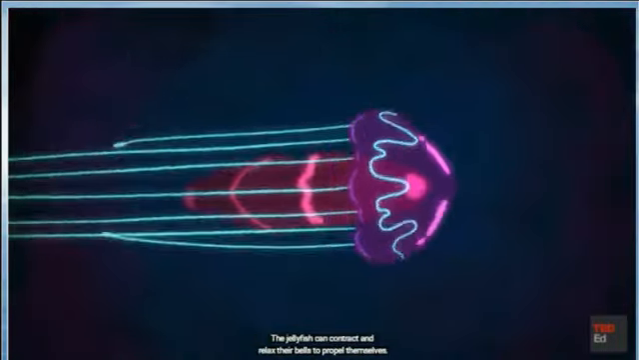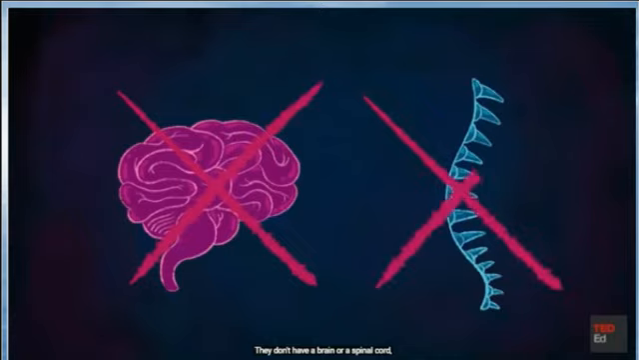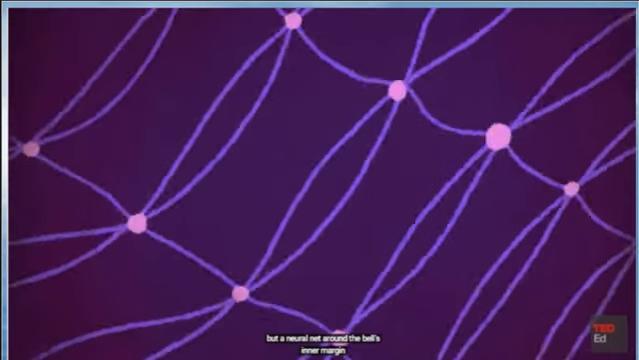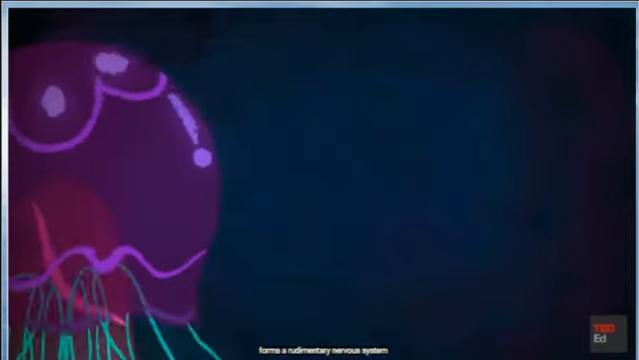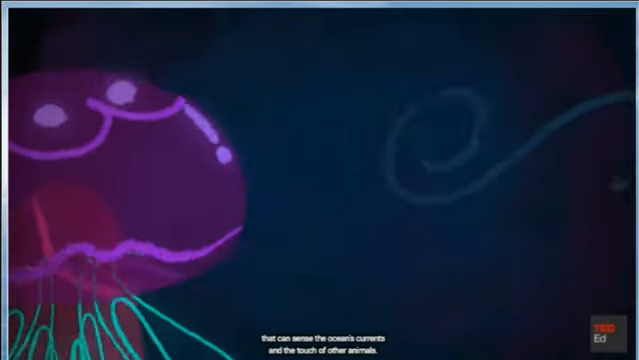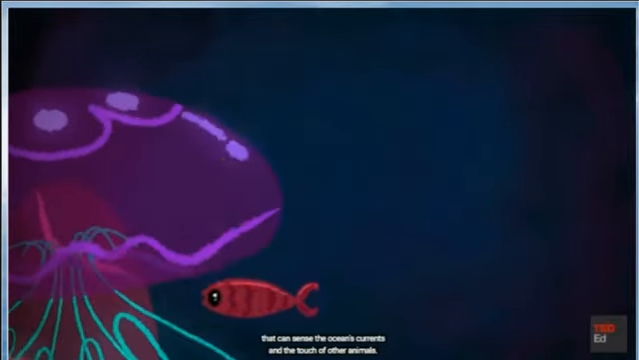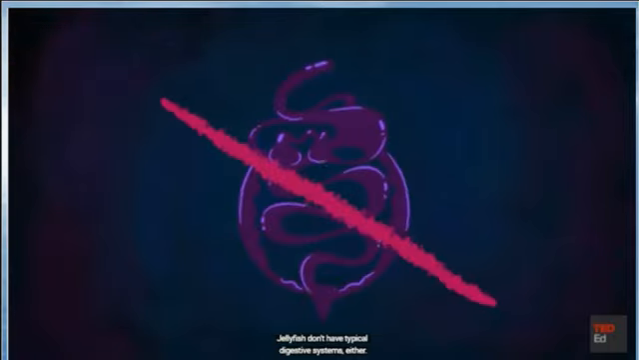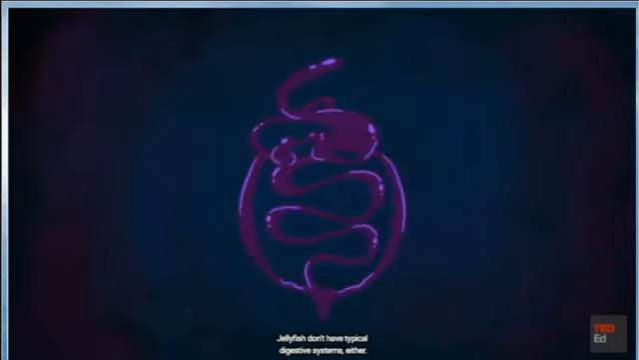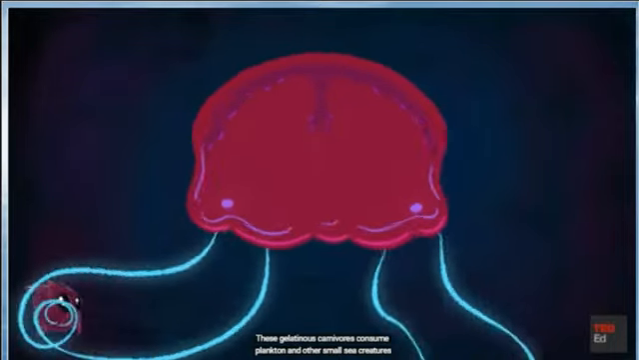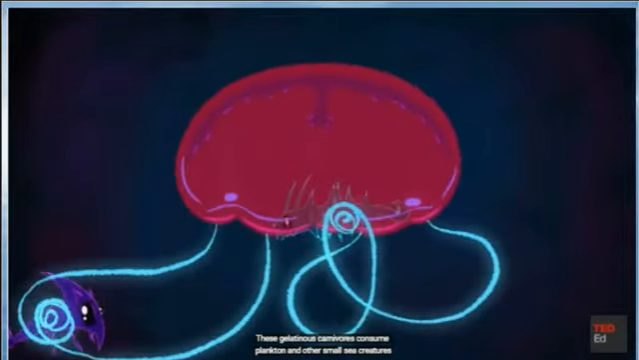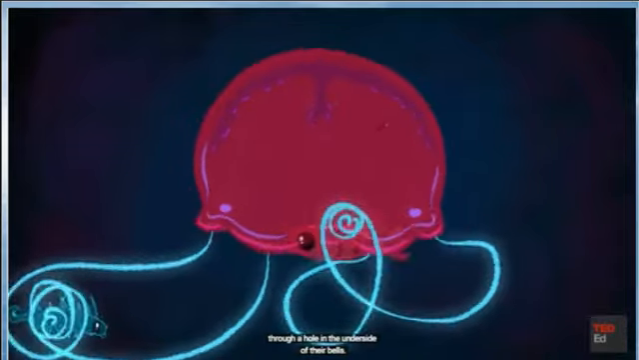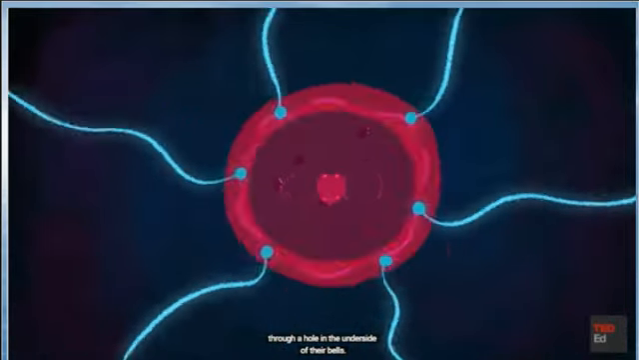The jellyfish can contract and relax their bells to propel themselves. They don't have a brain or a spinal cord, but a neural net around the bell's inner margin forms a rudimentary nervous system that can sense the ocean's currents and the touch of other animals. Jellyfish don't have typical digestive systems either. These gelatinous carnivores consume plankton and other small sea creatures through a hole in the underside of their bells.